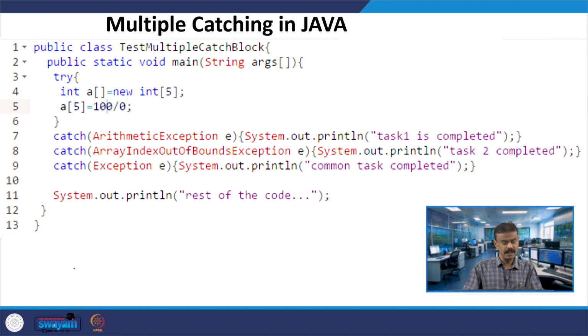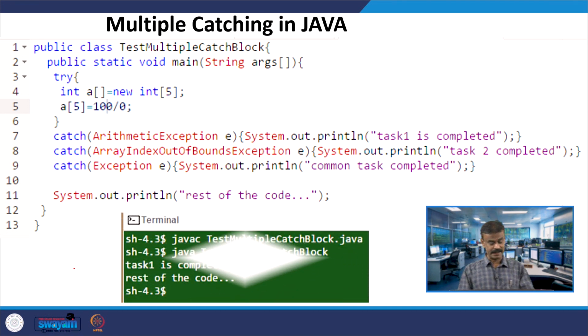In a similar way, here arithmetic exception is at the top. Since you have the arithmetic exception at line number 5, it will throw the exception first, and then it will be caught by line number 7. So, task 1 is completed will be printed and that is it. Line numbers 8 and 9 will be ignored and it will go to line number 11, and the rest of the code will be printed.